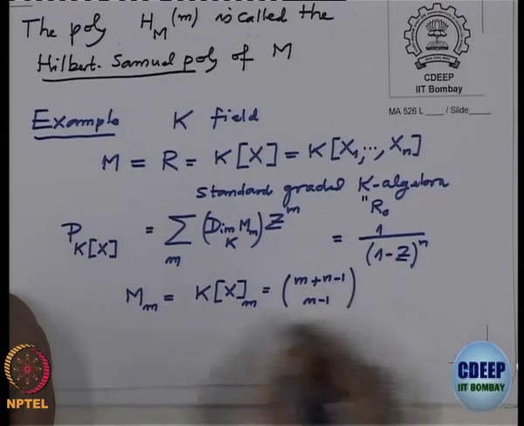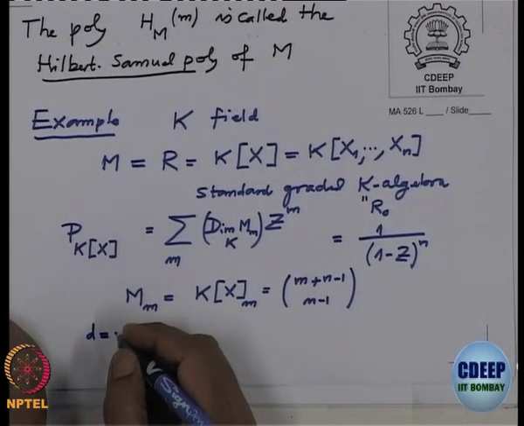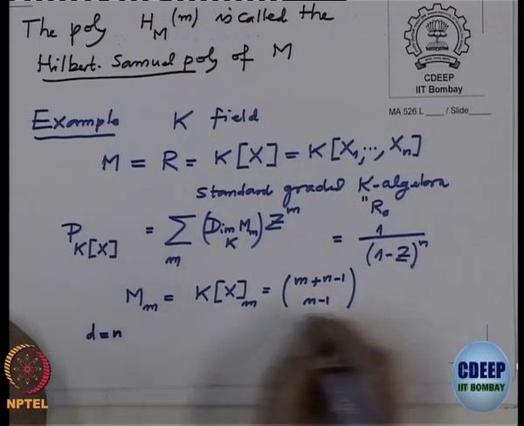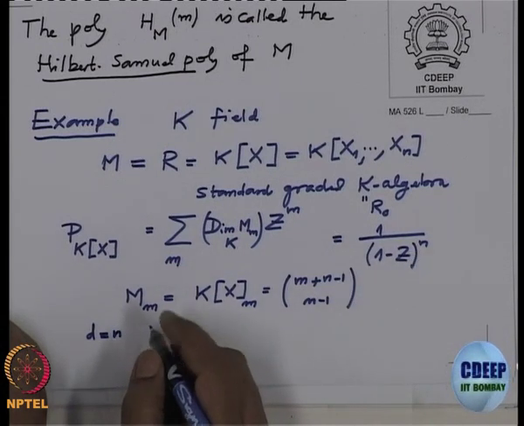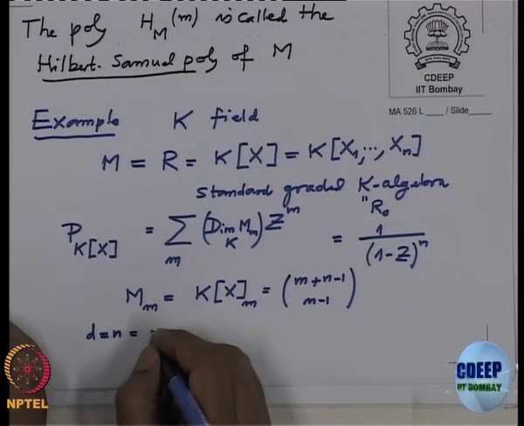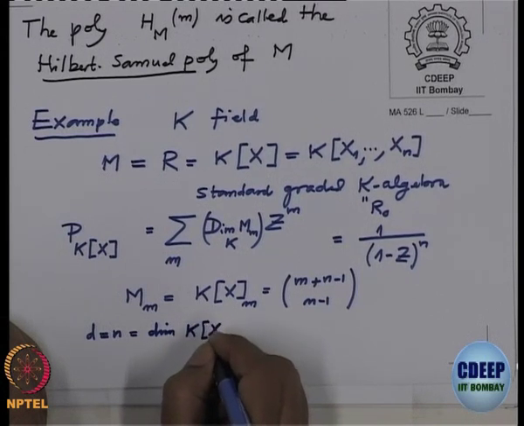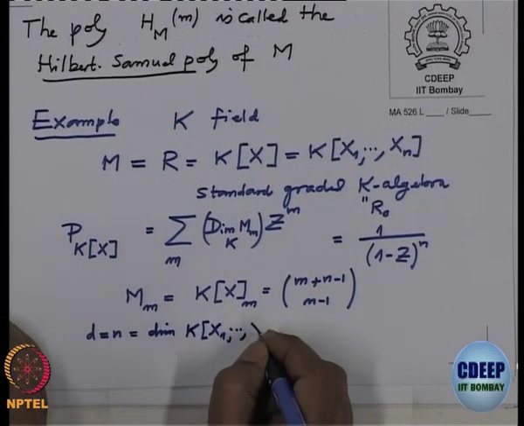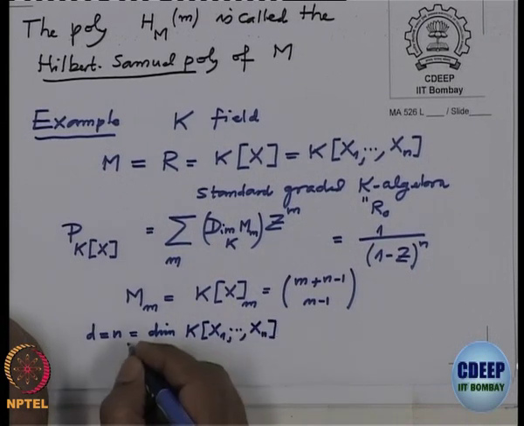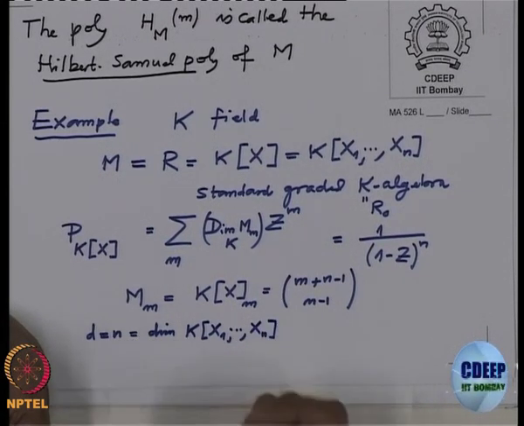So, what is d in this case? d is n, which is, of course, nothing but the Krull dimension of our ring. This we have proved. In the last lectures we have proved that if you take a polynomial ring over a field, then the Krull dimension is n.